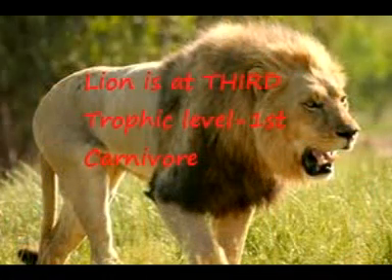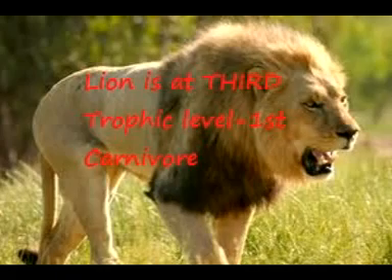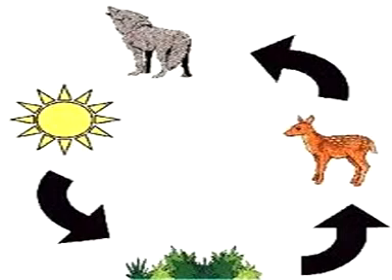Third child played the role of lion. Lion feeds on deer and it is at the third trophic level of this food chain and is also known as second consumer or first carnivore. There is a linear relationship between different living organisms, and in this relationship one organism is eaten by another organism, and this is called as food chain.